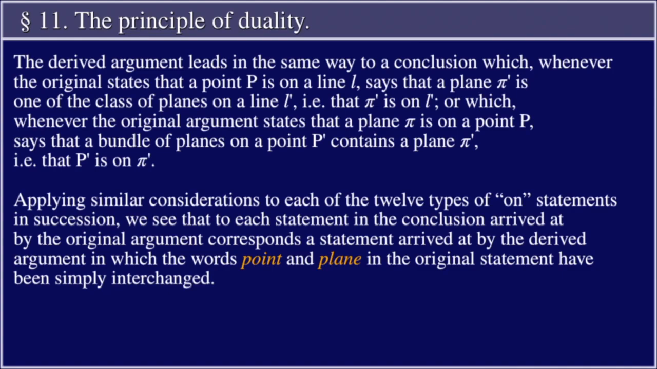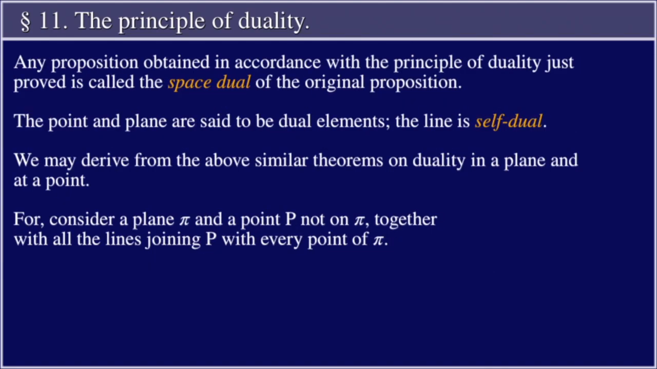Applying similar considerations to each of the 12 types of on statements in succession, we see that to each statement in the conclusion arrived at by the original argument corresponds a statement arrived at by the derived argument in which the words point and plane in the original statement have been simply interchanged. Any proposition obtained in accordance with the principle of duality just proved is called the space dual of the original proposition. The point and the plane are said to be dual elements.